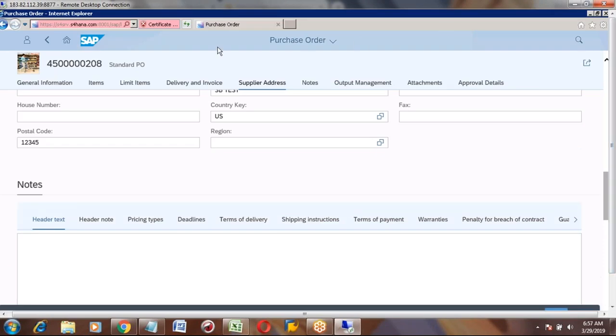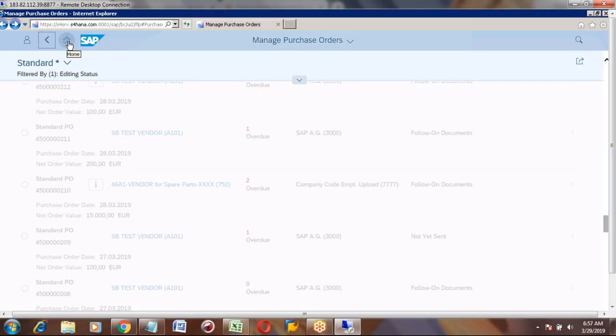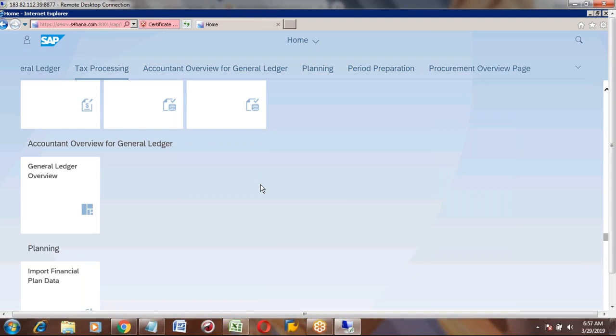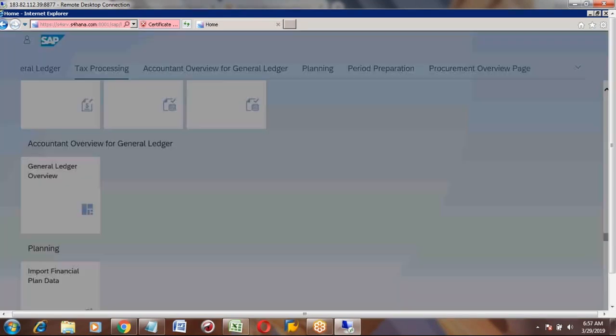Next, if you want to go back, you can click on this back button. If you want to go to the home, you can click on this home button. It will go to the main page. For example, if you have forgotten where a particular tile or Fiori app is, you can click on search here. This is a search button.